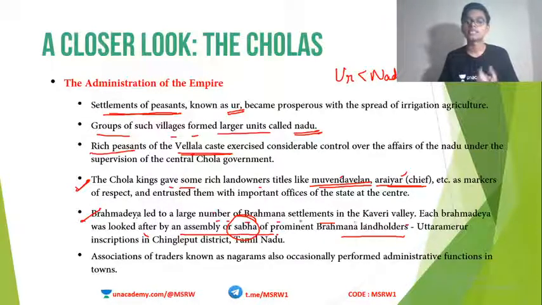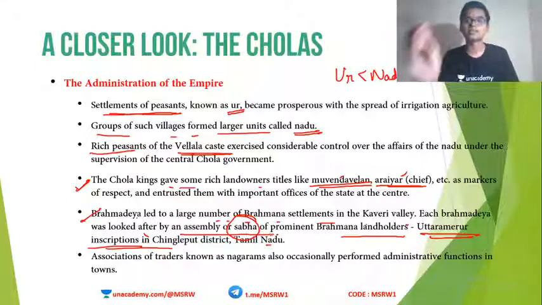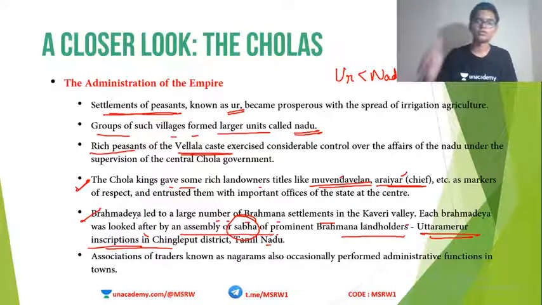We know about this from the Uttaramerur inscriptions in the Chengalpettu district of Tamil Nadu. Very, very important again for prelims. Uttaramerur inscriptions tell us about Chola administration. Which among the following inscriptions tells you about Chola administration? Correct answer, Uttaramerur inscriptions. Don't forget, very, very important.